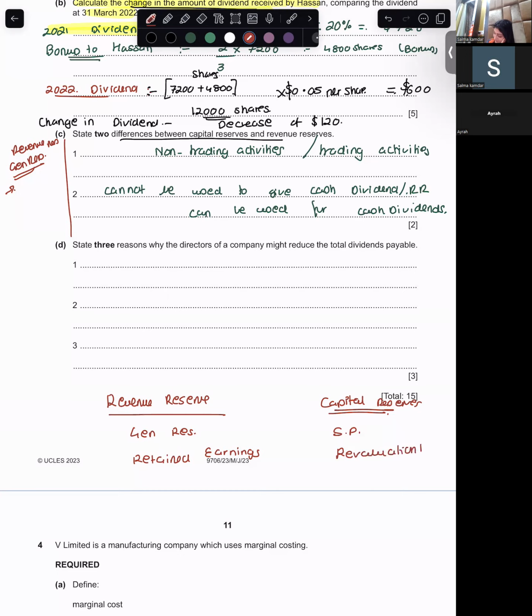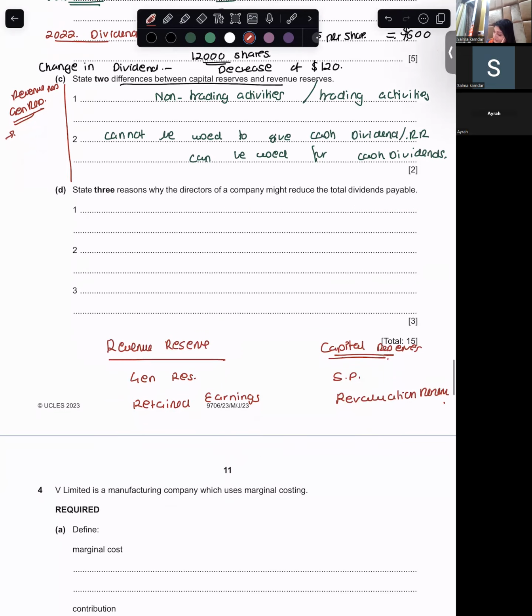Three reasons why directors might reduce the total dividend payable. If there's a fall in profits. Then if there aren't any funds to pay for the dividends, so lack of liquid funds.